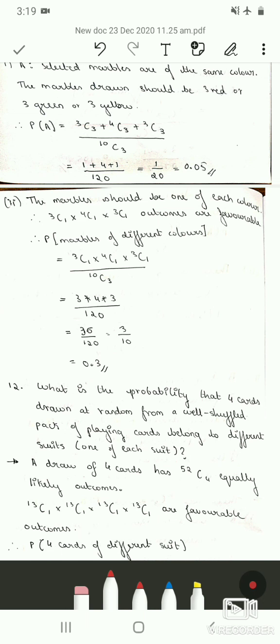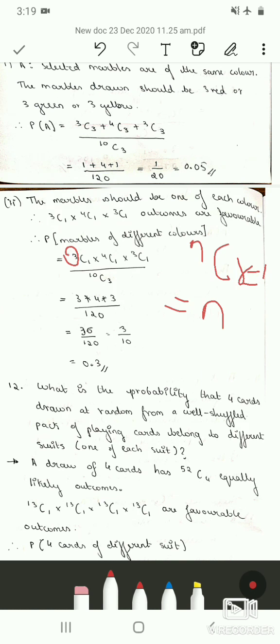Therefore 3C1 is 3, 4C1 is 4, and 3C1 is again 3. 10C3 is 120. Therefore 36 divided by 120 is 0.3. Therefore the probability that marbles are of different colors is 0.3. So whenever in the combination, that is NCR, when R is equal to 1, then the value of the combination will be N itself.